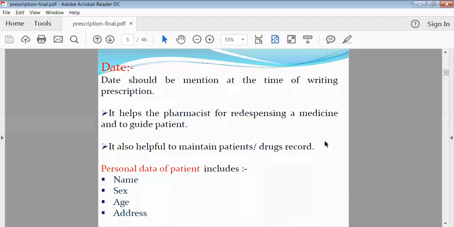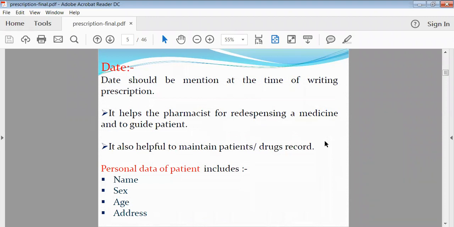Suppose a patient has taken discharge, and after some time the physician thinks we have to give particular suggestions. In that case, if the address is there, they can reach that particular patient and give further advice also. So for that purpose, name, age, sex, and address are also important.